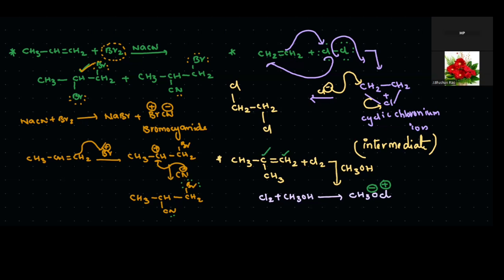Now I'm writing here the final product: CH3, C bond, CH3, same only. Here add an OCH3 group, next CH2Cl. This is the final product. One more: two chlorine atoms also attached. This one is also another product. So if methyl alcohol is involved in the reaction, this one is the product. Okay, so now we will discuss another kind of reaction also.